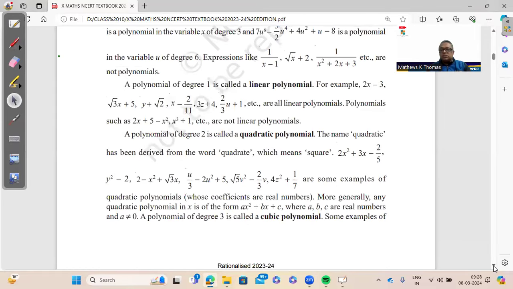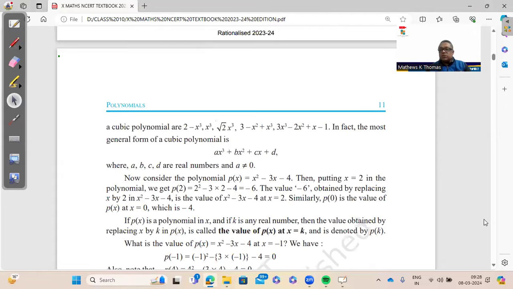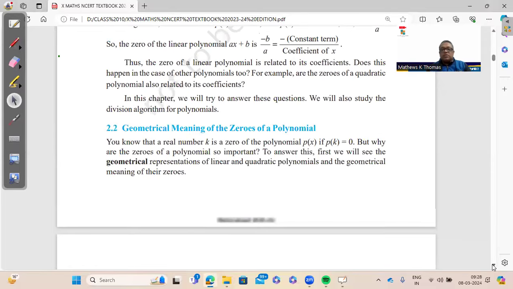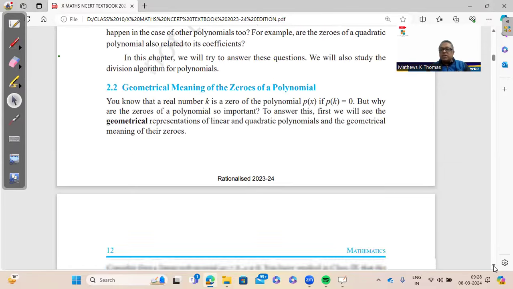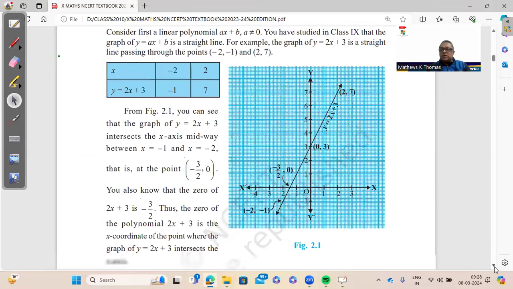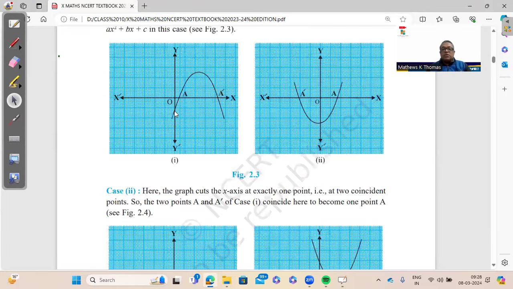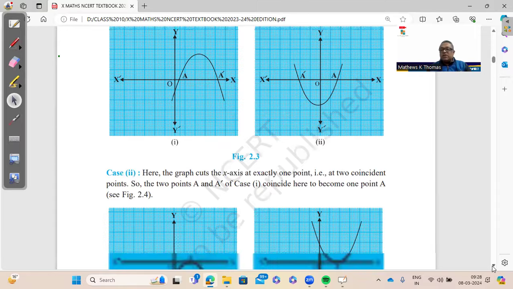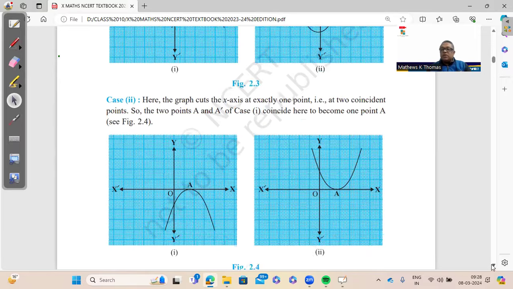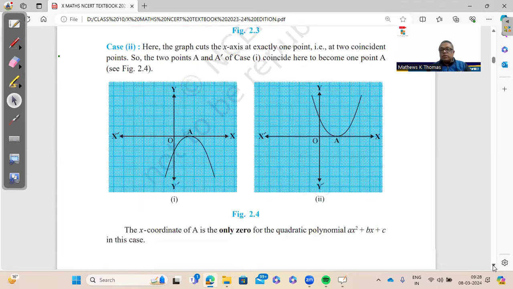Moving on to polynomials, the 1 mark question can come from the first exercise, that is identify the number of zeros from the graph. So how do we know that zeros exist? It depends on the number of times the graph intersects the x-axis. If it's a polynomial in x, so here there are two zeros, two zeros. If it doesn't intersect at all, then no zeros. Here it is touching at 1 point. So here the polynomial has 1 zero.